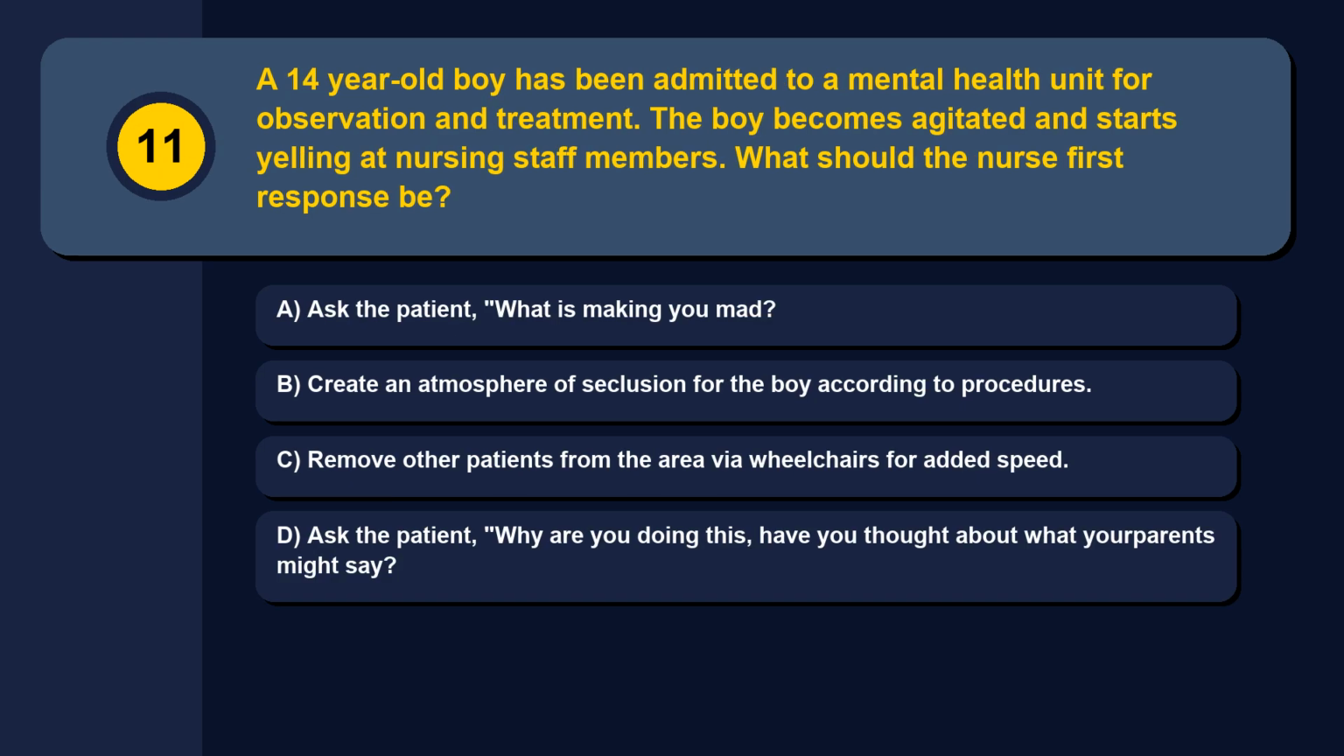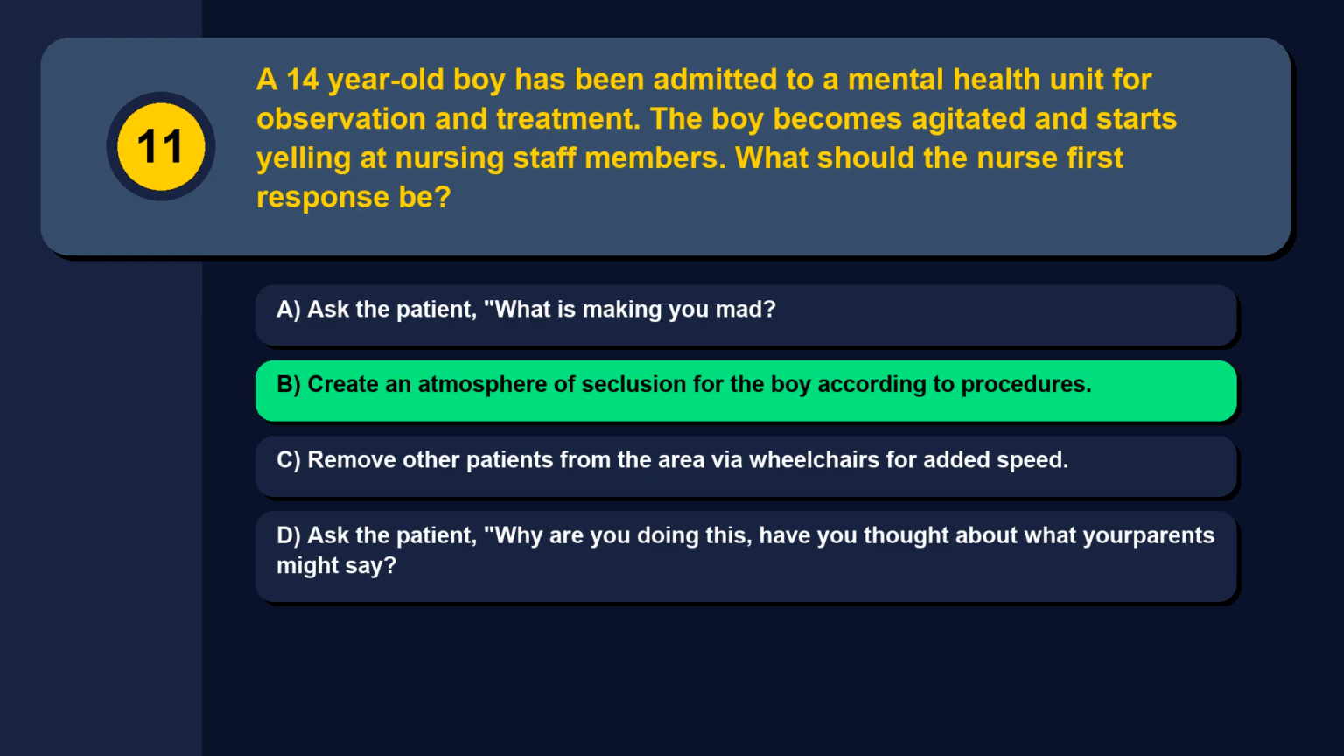Question 11. A 14-year-old boy has been admitted to a mental health unit for observation and treatment. The boy becomes agitated and starts yelling at nursing staff members. What should the nurse's first response be? Option A, ask the patient, what is making you mad? Option B, create an atmosphere of seclusion for the boy according to procedures. Option C, remove other patients from the area via wheelchairs for added speed. Option D, ask the patient, why are you doing this? Have you thought about what your parents might say? The correct answer is option B, create an atmosphere of seclusion for the boy according to procedures.